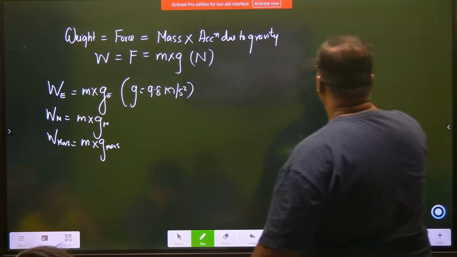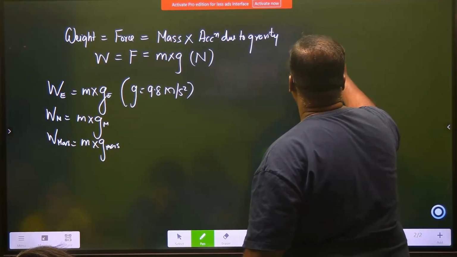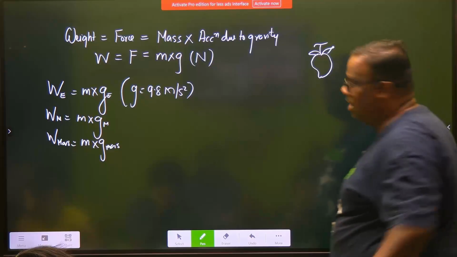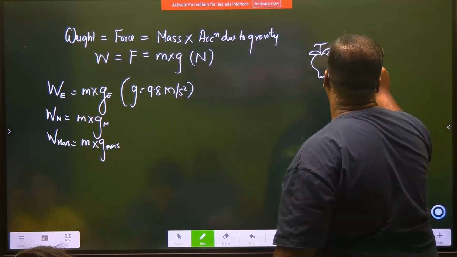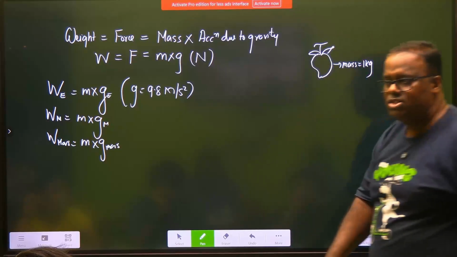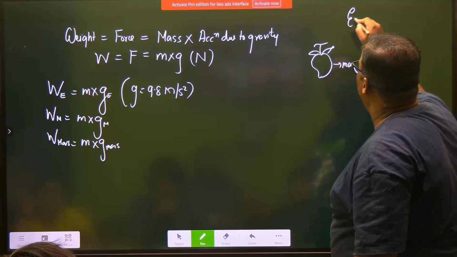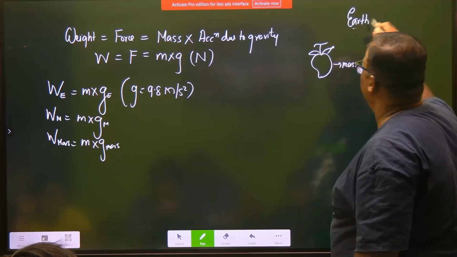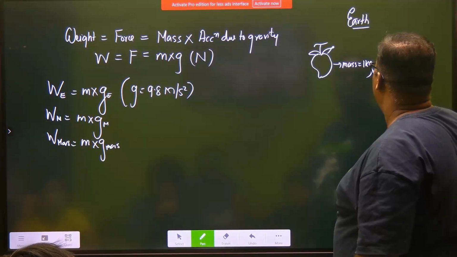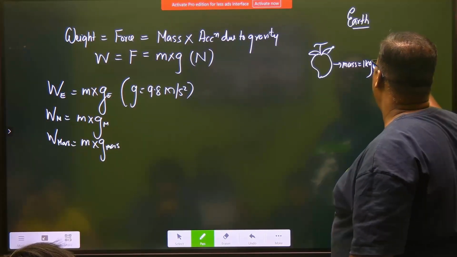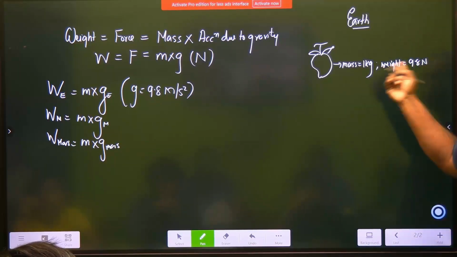That means one thing is understood now. One thing is understood that if I have a mango whose mass is say 1 kg, does the mass change if I take it anywhere? Not at all. And we are doing everything now with respect to say Earth. Understood? So mass is 1 kg. How much should be the weight of the mango? 9.8 Newton. Mass multiplied by 9.8.